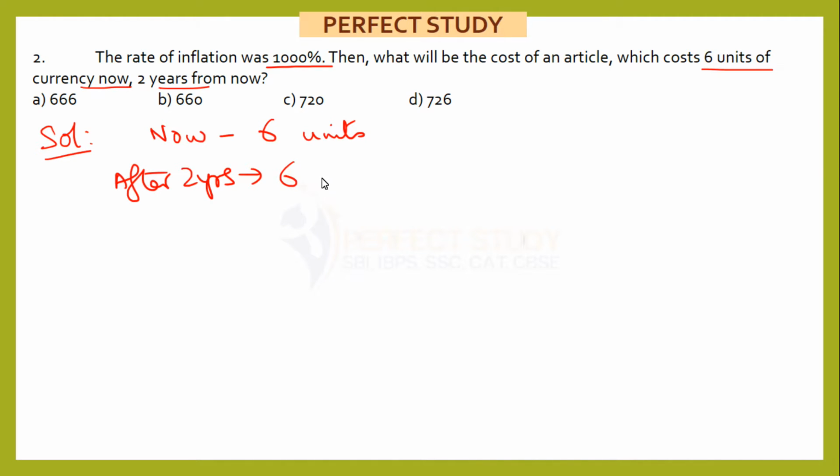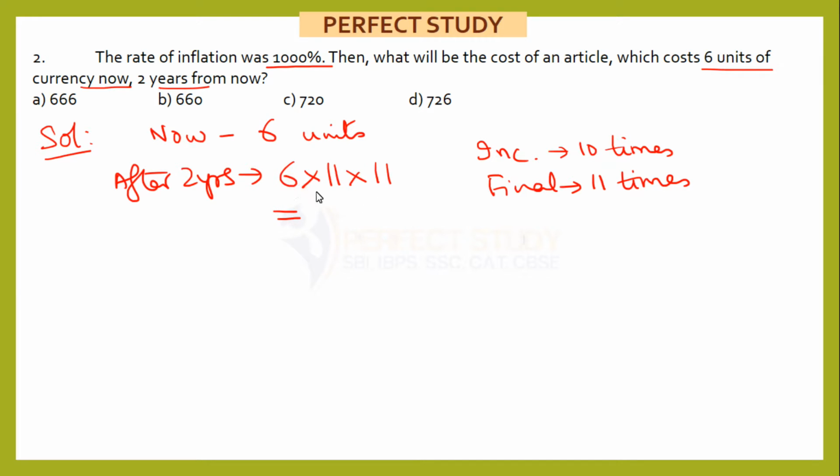Now the catch here is, don't simply multiply by 10, because if it is increasing by 10 times, that means it becomes 11 times of the previous value. That is the important point here. I am writing separately: if it increases by 10 times, the final value will become 11 times. So in the next year it will become 11 times of previous, and in the next year again it will become 11 times of previous. So 121 multiplied by 6 will give you 726. This will be your answer. Again a very simple question.